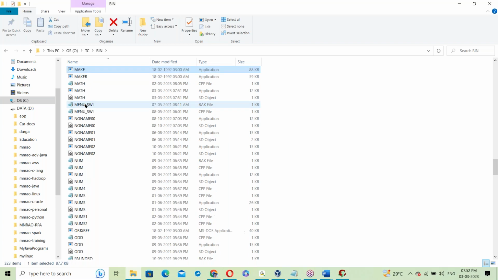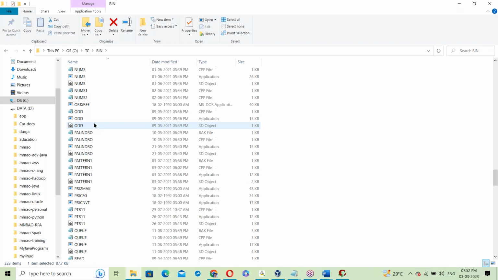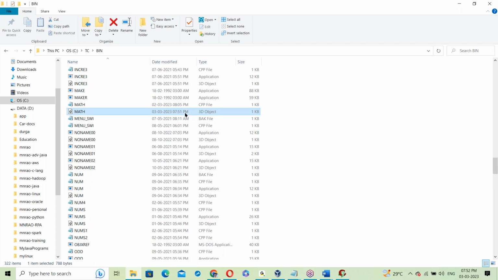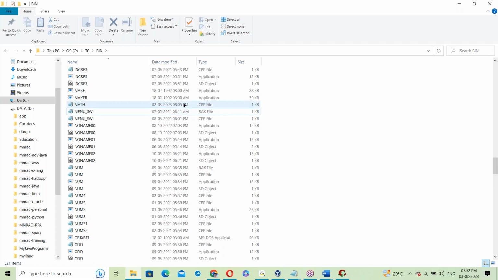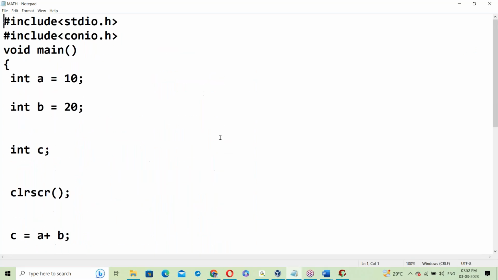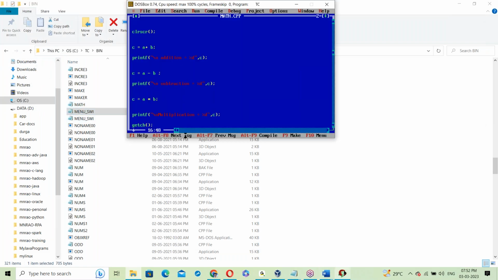Here this is math.cpp. CPP and C language are both the same here; CPP means C++.